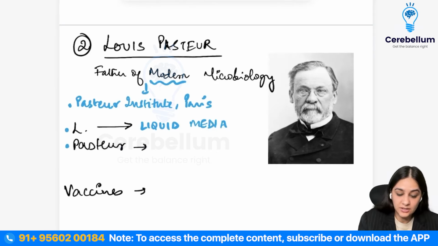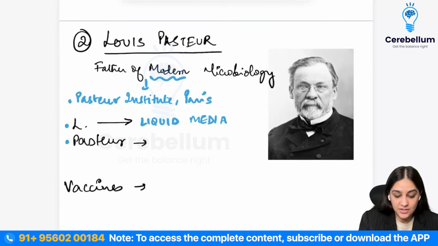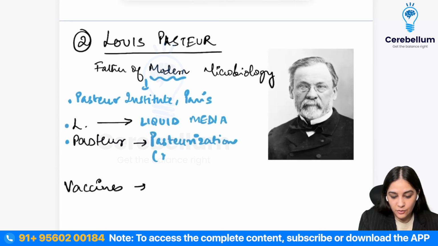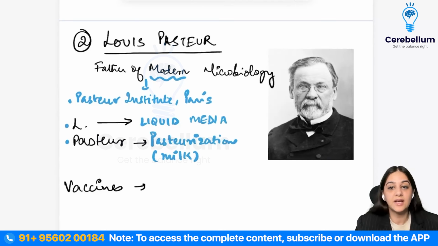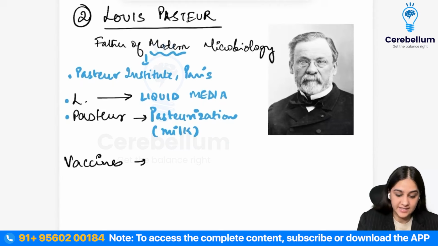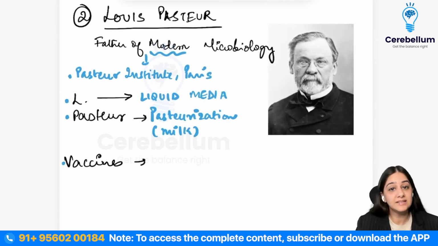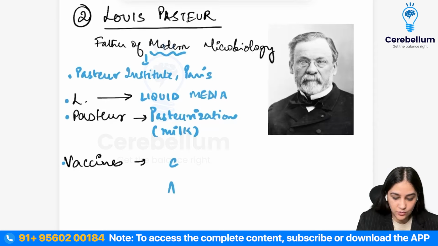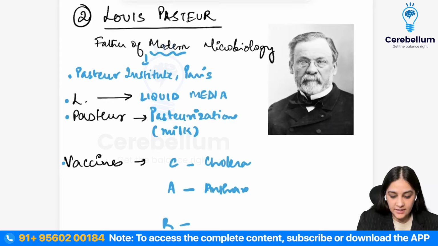Then he gave us the concept of vaccines. He invented 3 vaccines, and the mnemonic is CAR. He invented the cholera vaccine, the anthrax vaccine, and the rabies vaccine, right?